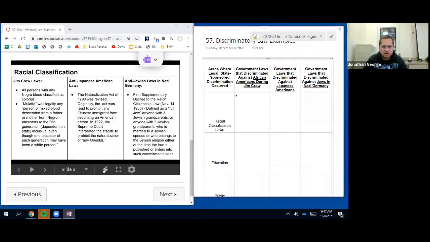How would you summarize that first one in less than five words? Maybe one drop of blood. Okay, something like that. You can put what you think would be good. I'm just trying to simplify it here.